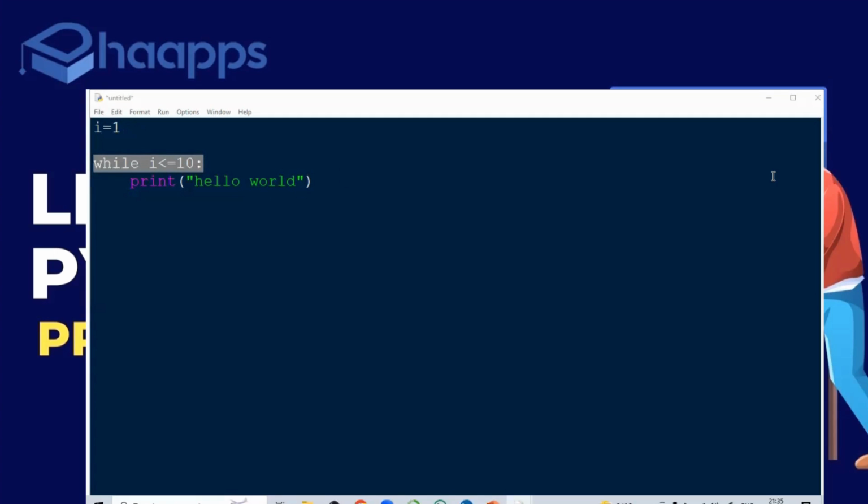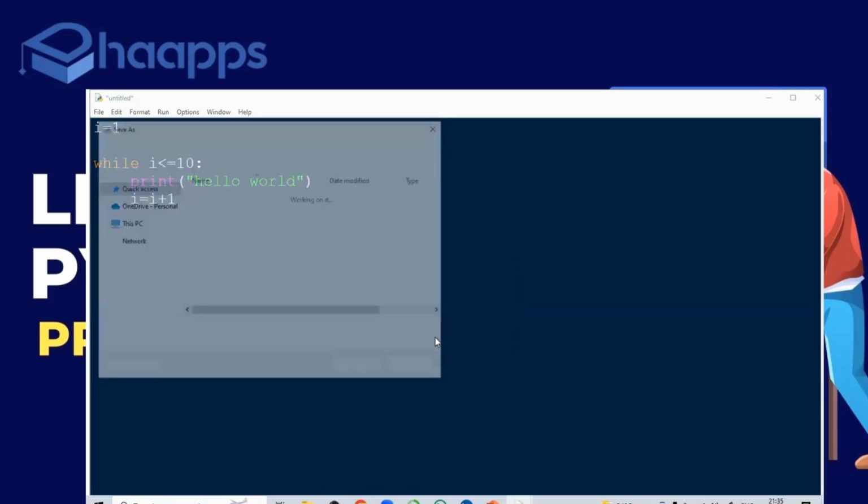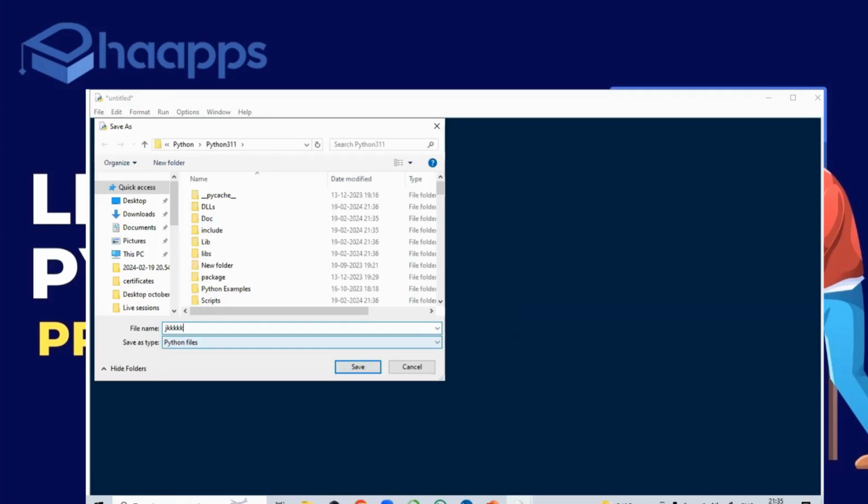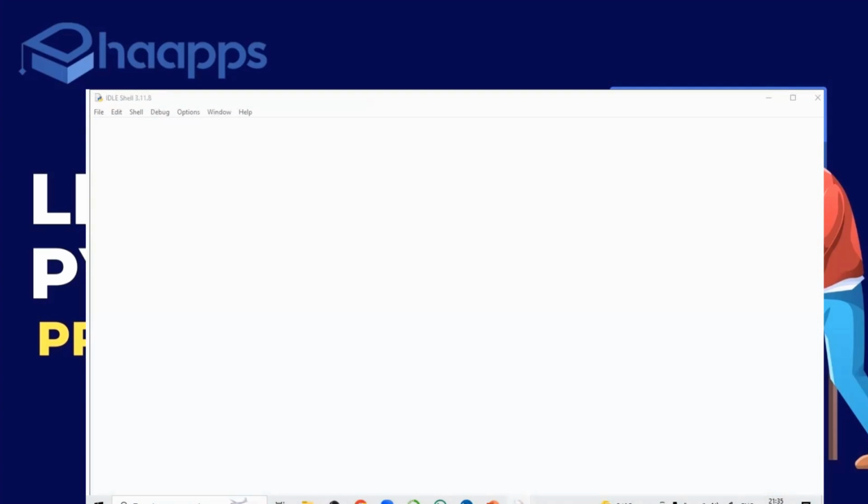If you want to repeat a certain thing, you will be using this while loop concept. Print hello world. Now if I say print hello world, this condition will never become false, so it will become an infinite loop. So that's the reason I want to increment i value every time the loop runs. One has to increment, so it has to stop at 10. Now you can see I wrote hello world, it will execute 10 times.